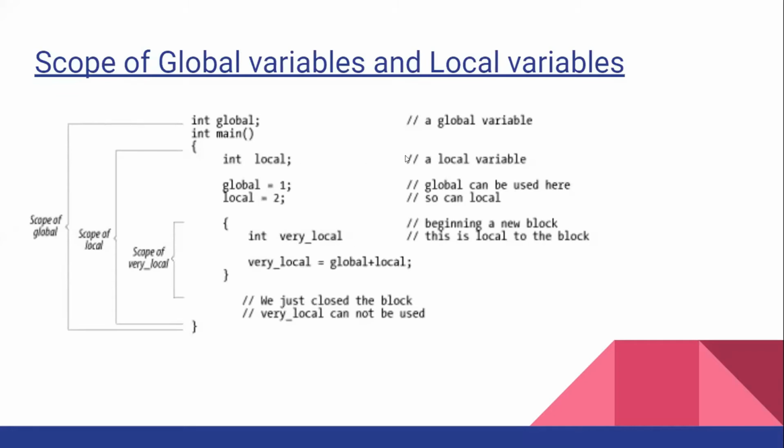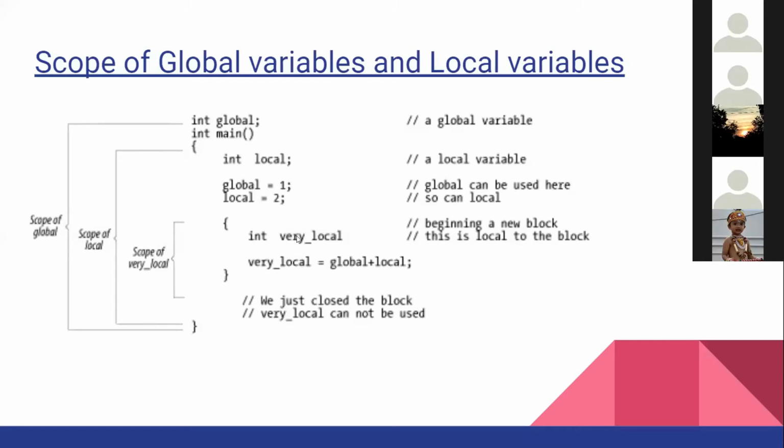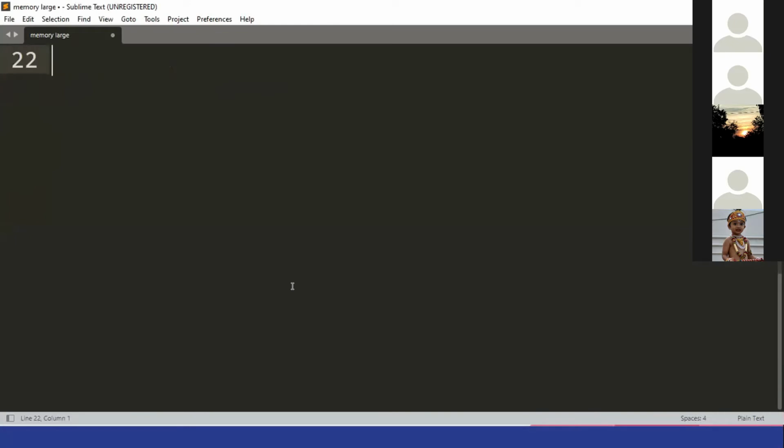So what I'm trying to say is, here comments are written. Global is a global variable because it is defined outside any function, in the main body. Then local is defined inside a function. Global can be used here and local can also be used here because it is inside it. Now you have another piece of block which is int very local. Very local can also use global and local variables. But once we come out of the block, you cannot use very local outside over here. I know it is a bit confusing.